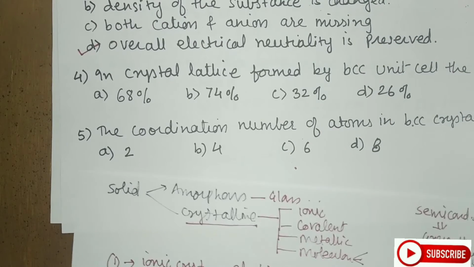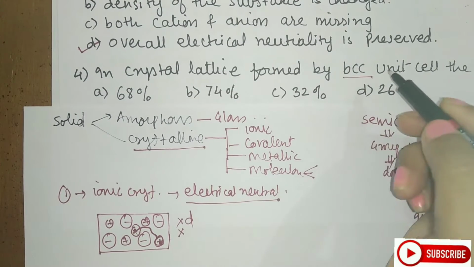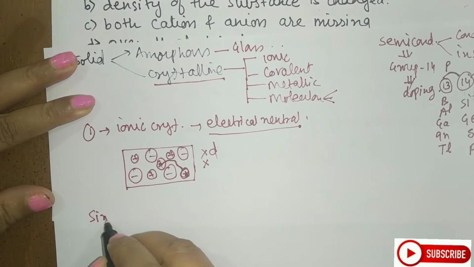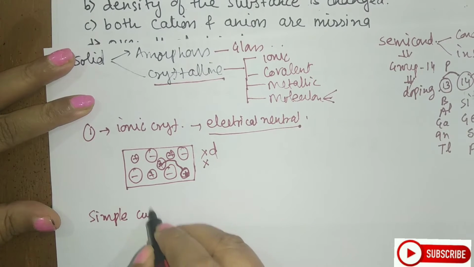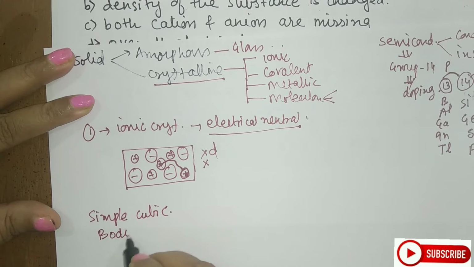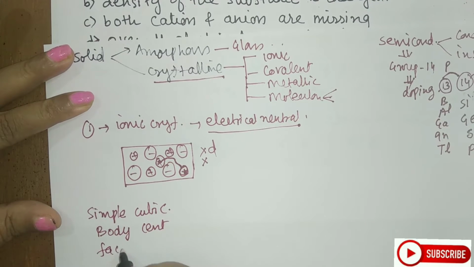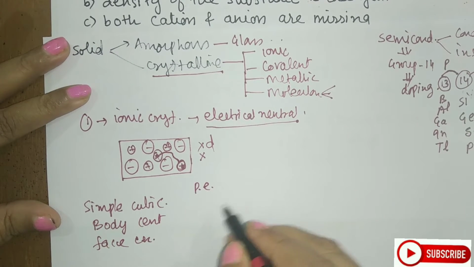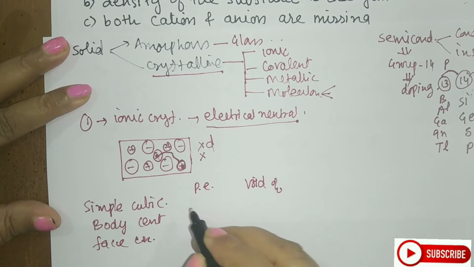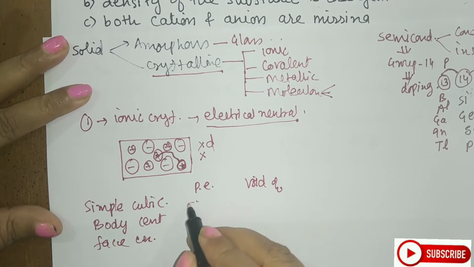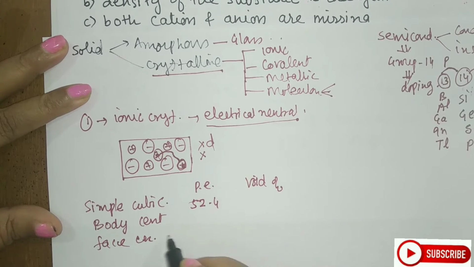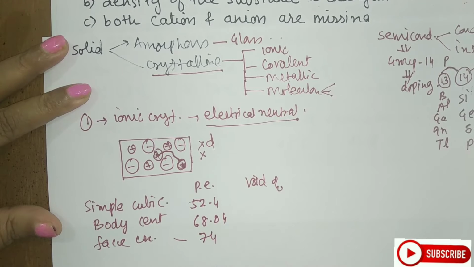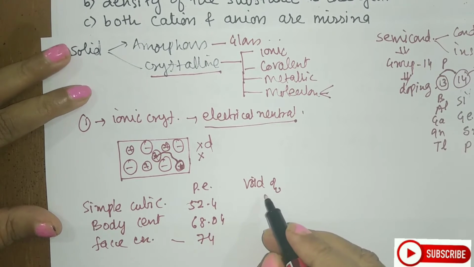In crystal lattice formed by BCC unit cell, students, you know there are three types of unit cell. The first is the simple cubic. Next is the body centered and face centered. So let us see the packing efficiency and void percent simultaneously. If you see here, for simple cubic it is 52.4, for body centered it is 68.04 and for FCC it is 74. 100 minus this value will give you the void percent.